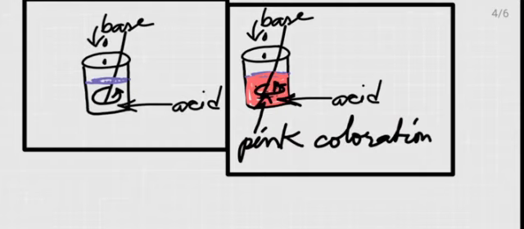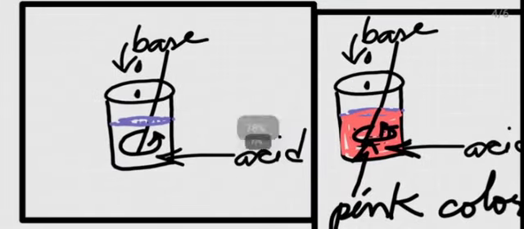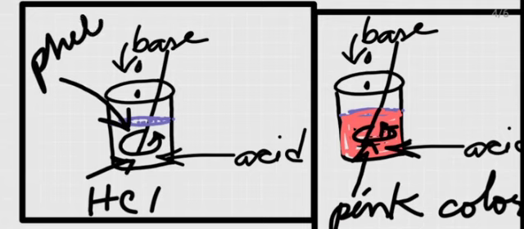In this beaker, you take some acid, for example hydrochloric acid, HCl. A dilute solution of hydrochloric acid is taken into it, and you put a drop of phenolphthalein indicator here.